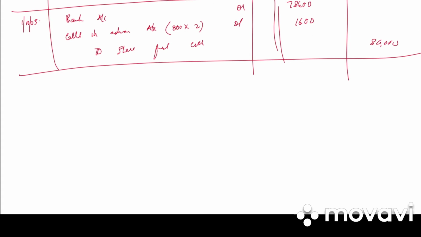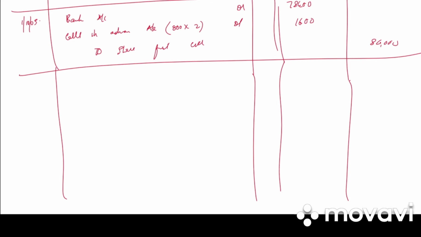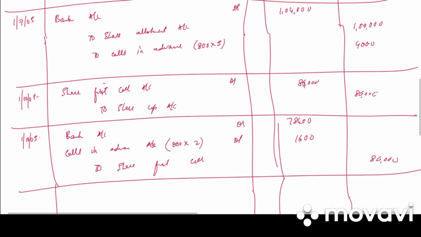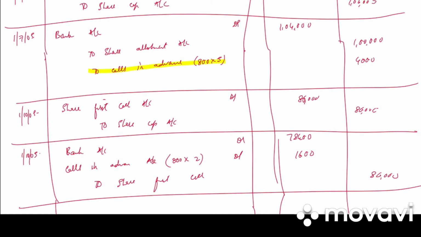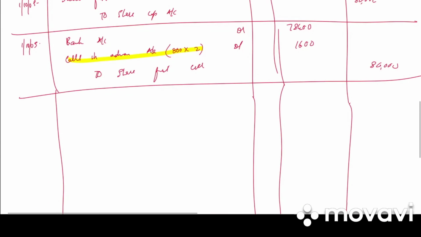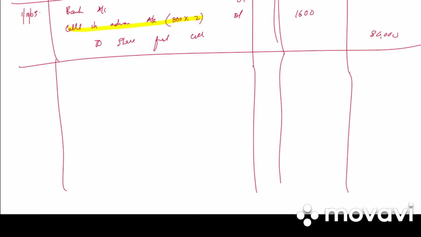Write the narration: first call money received on 39,200 shares at rupees 2 per share, calls in advance on 800 shares of Mohan adjusted. So usually what is the entry? First call money received. Because there was calls in advance already received, where we have credited it, we will be debiting it in the first call or whichever call it has been received in advance.